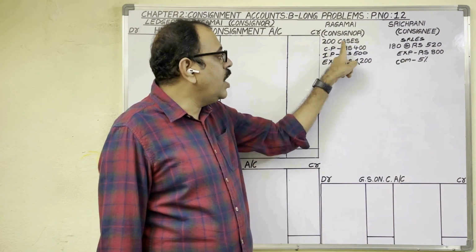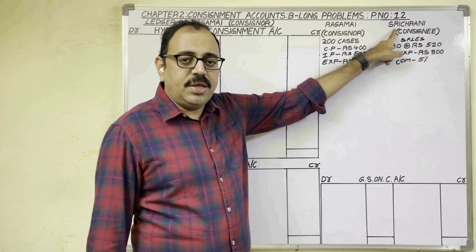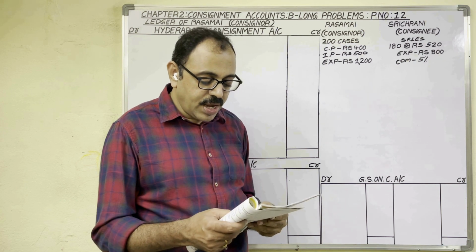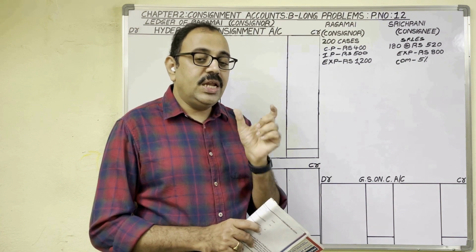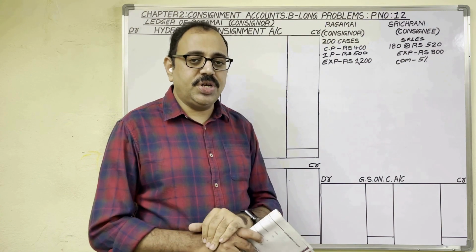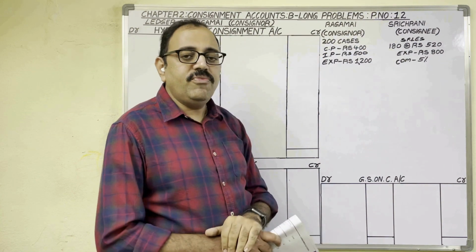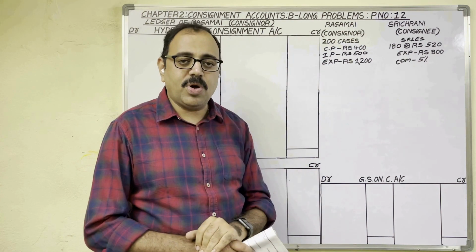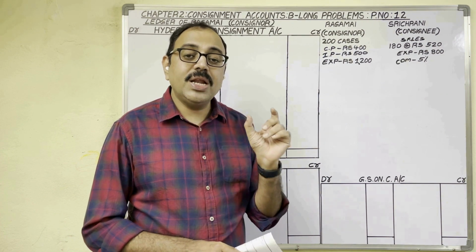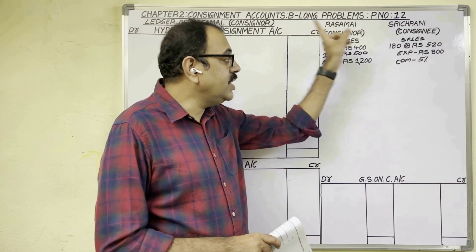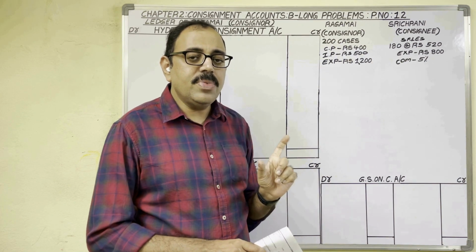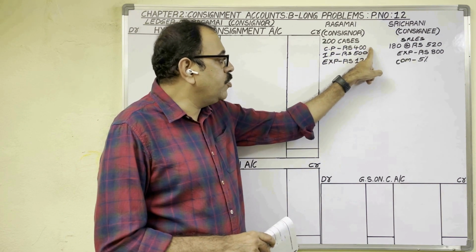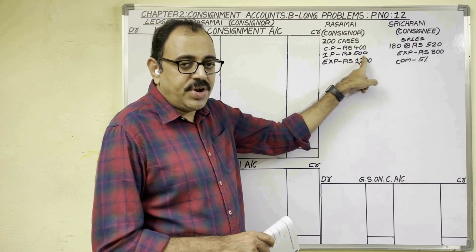She sent 200 cases to Sri Charani. The cost of each case is 400 rupees and the invoice price is 500 rupees per case. This invoice price concept I explained in the previous video, the 11th problem related video. The links for the first 11 problem videos are available in the description box. I request you to watch the 11th problem video first, then only will we understand this 12th problem. In the 11th problem, I clearly explained invoice price. One case cost price is 400 rupees and invoice price is 500 rupees.